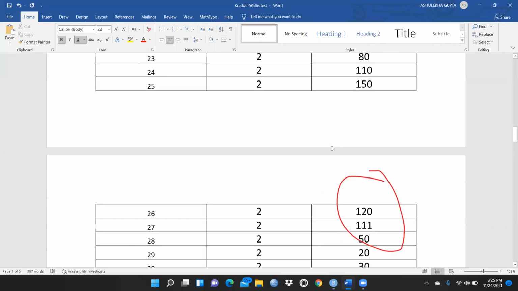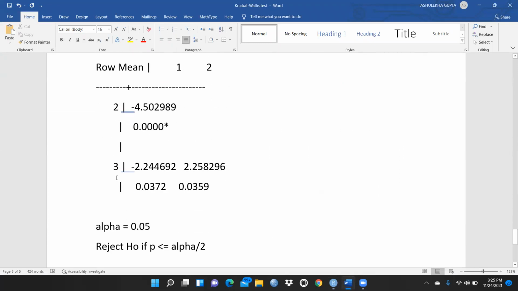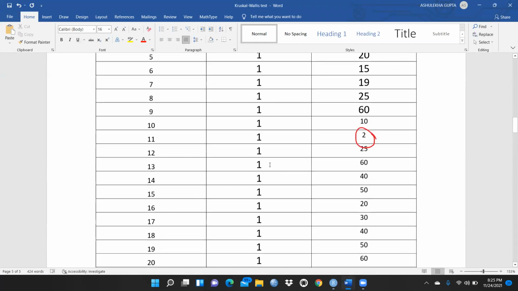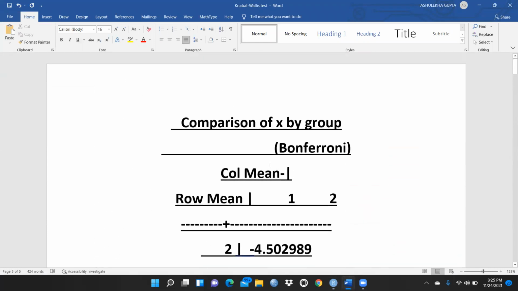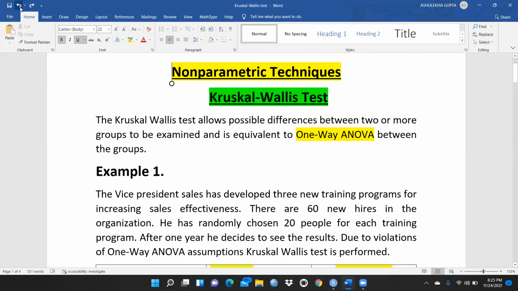In that way you can report in your research paper or in your PhD thesis, wherever you want to apply it. That is actually because the cursor was here, so by mistake these results were pasted over here.